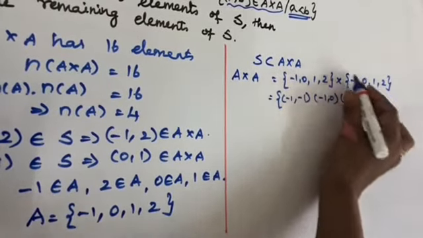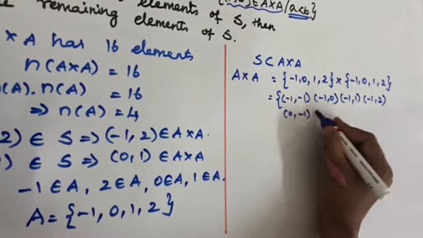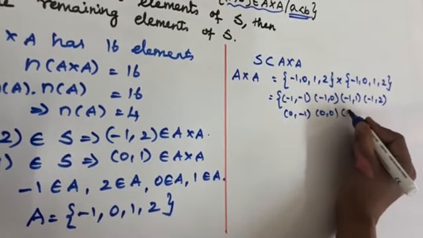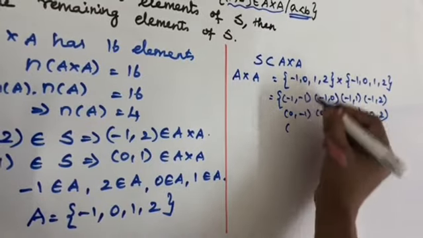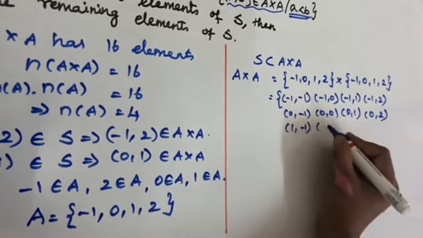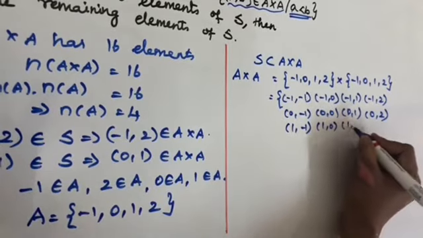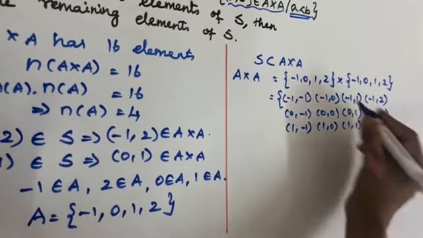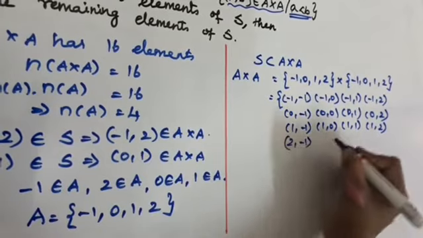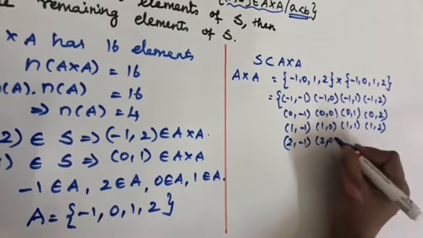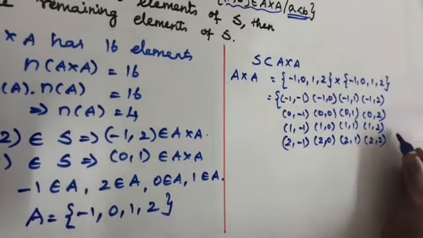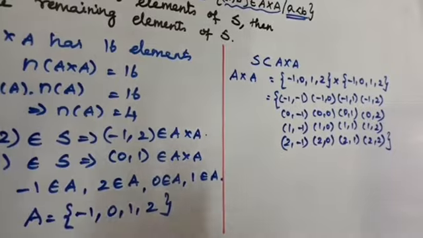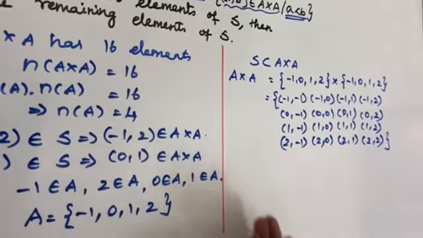Similarly (0, -1), (0, 0), (0, 1), (0, 2). Next (1, -1), (1, 0), (1, 1) and (1, 2). Next (2, -1), (2, 0), (2, 1), (2, 2). These are all the elements we get from the product A cross A.